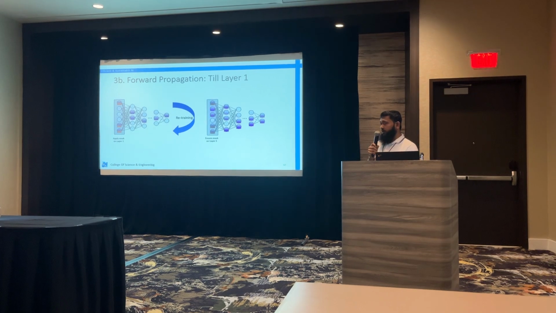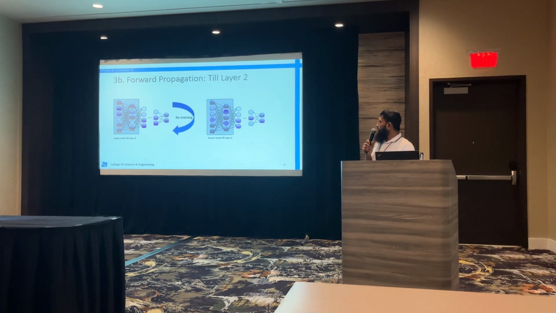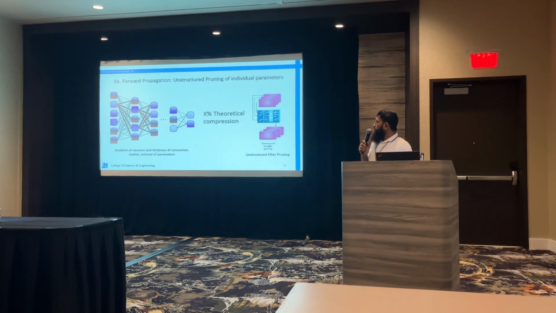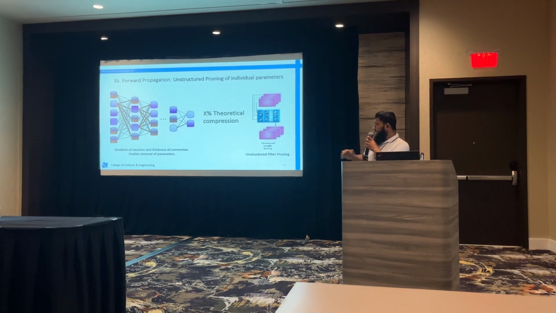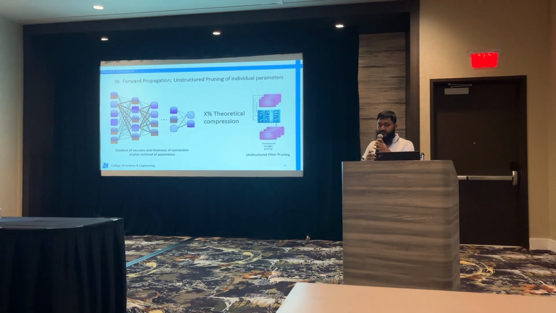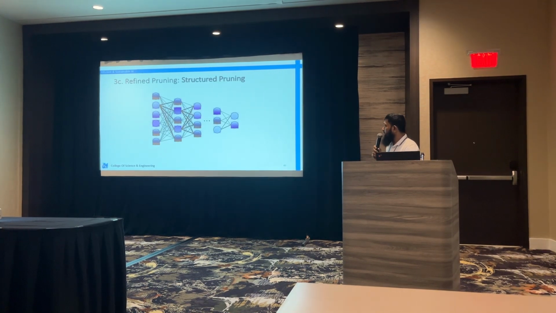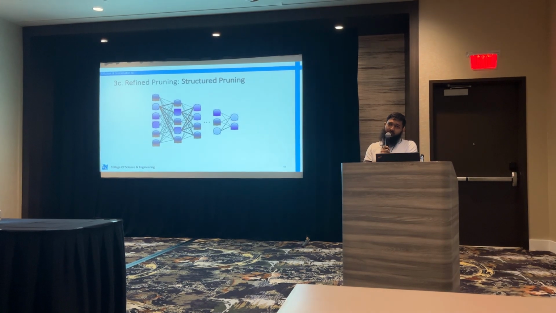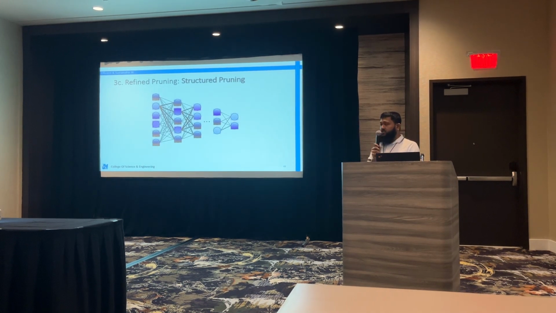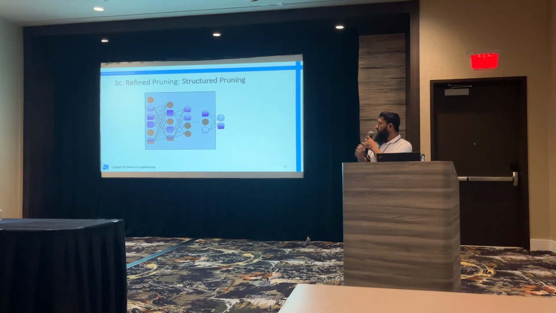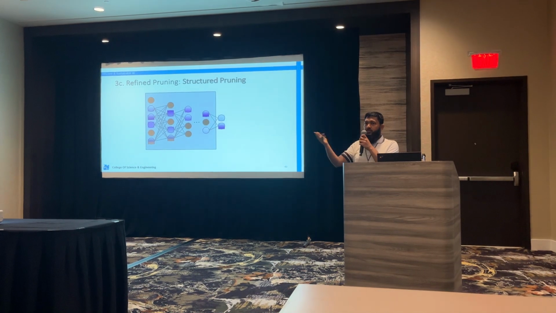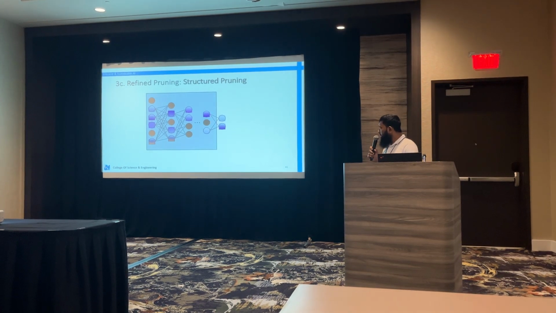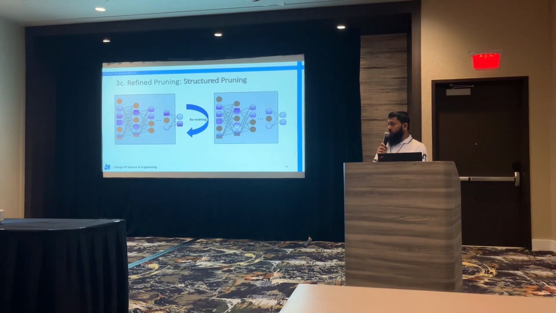So we take one layer, we apply whatever I just told you right now, and we keep on applying until the last but one layer. So this is the forward propagation. This gives us theoretical compression because, like I said, it just chooses some weights and makes them 0. Then what we do is we again create some threshold. Let's say if 80% of all the weights of my neuron are 0, or 90%, let's just cut them off out of the system. So you see, in this way, we can actually cut off or just prune some neurons entirely from the system. So this is how the whole thing works.